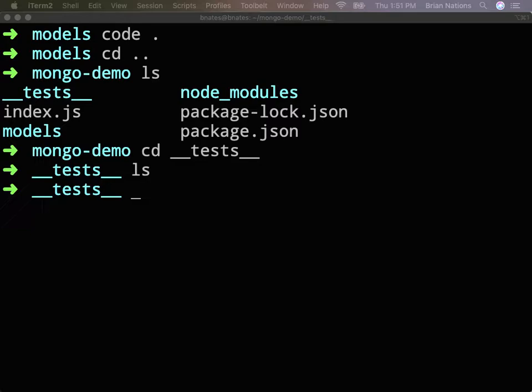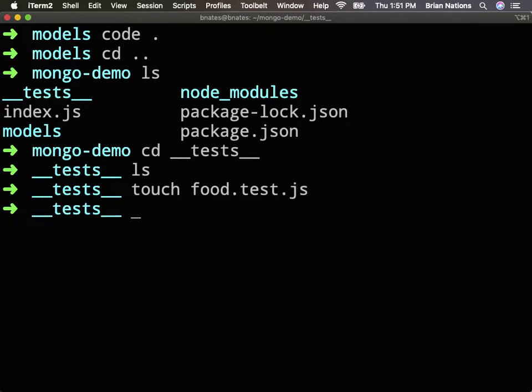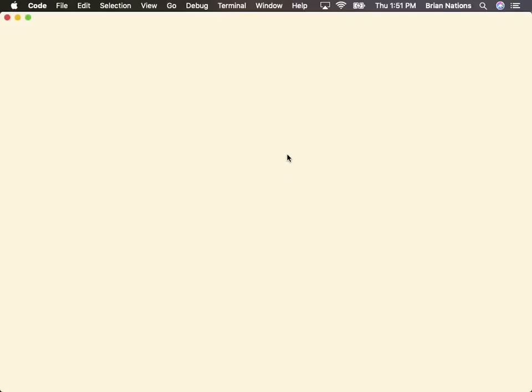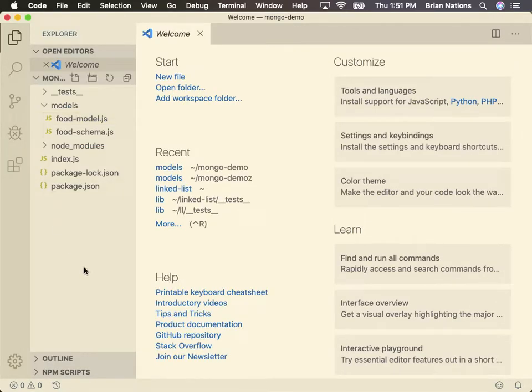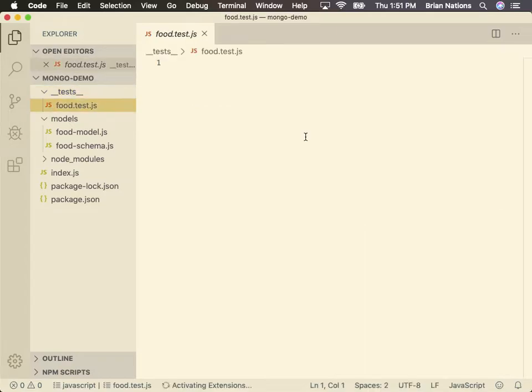So the idea here is that we are testing our food model. Our food model uses our food schema. Does that make sense? So we'll just say, and actually the easiest way to write this one would probably be touch food.test.js because it's all based on the same concept. So open it back up, go into our test, and then we're going to be done after this. So we'll go to tests, food.test.js.